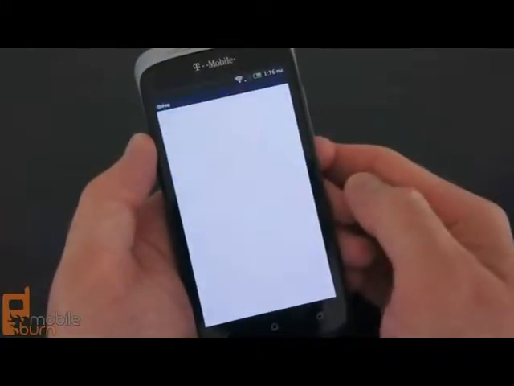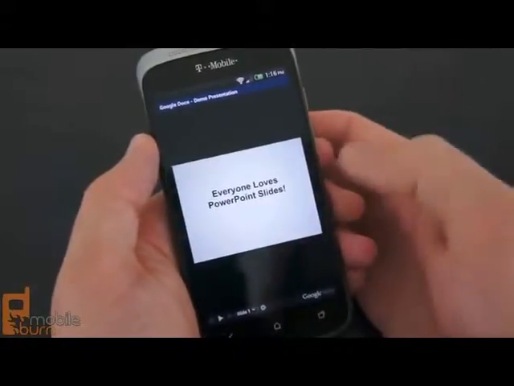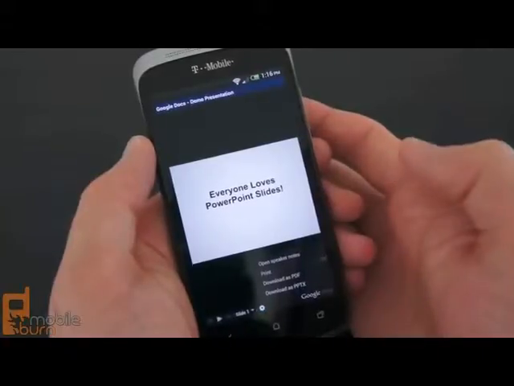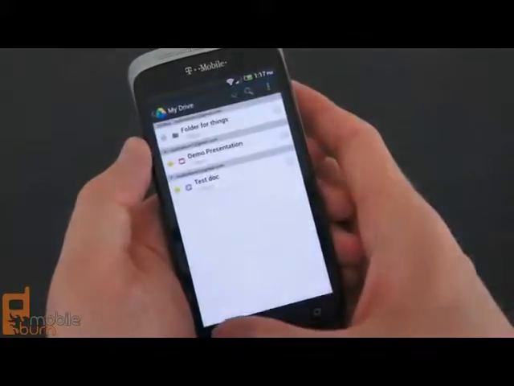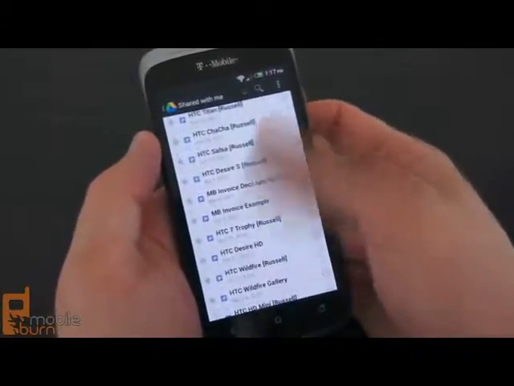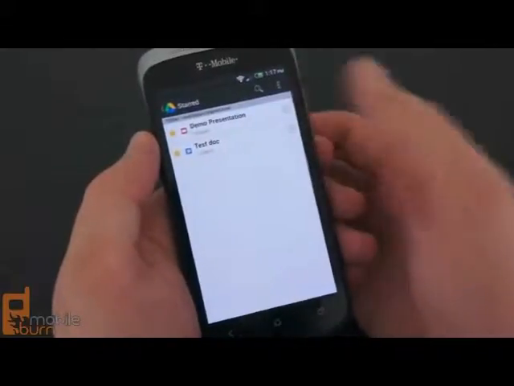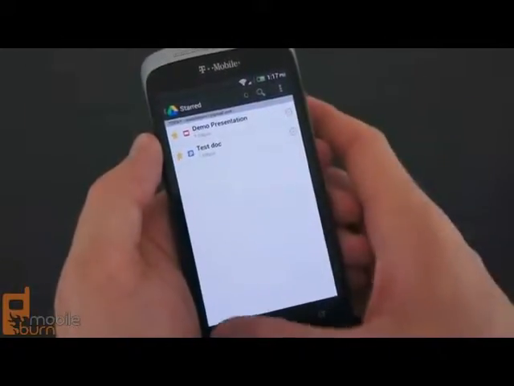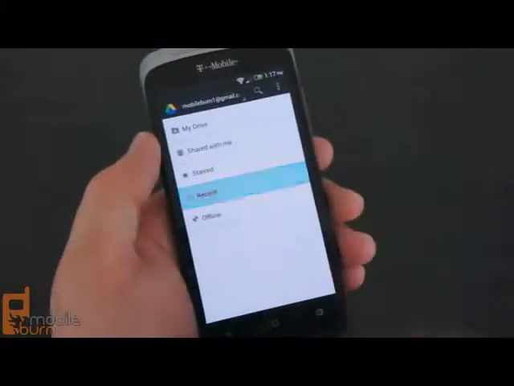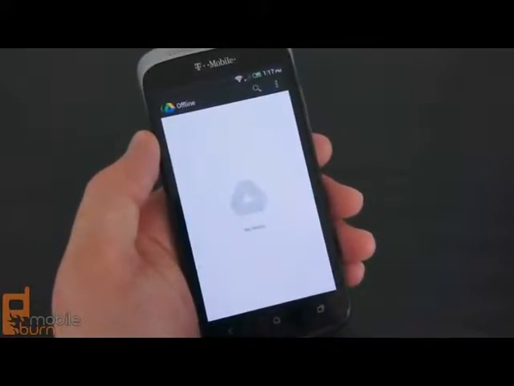And then there's also support for the various Google Docs files. You got presentations, so you got a little basic presentation here that you can play. And you've got some basic editing options there. If you take a look at shared files, so these are various shared files. Then starred files, so you can star your access files and access them quickly instead of navigating manually through. Recently accessed files, and then any, like I said, offline files that you store to your account.